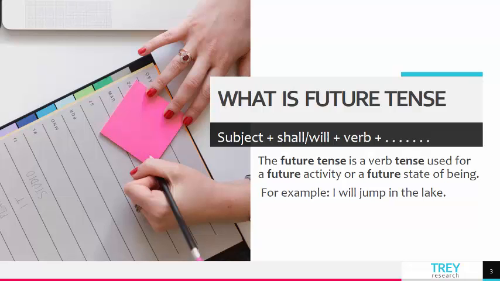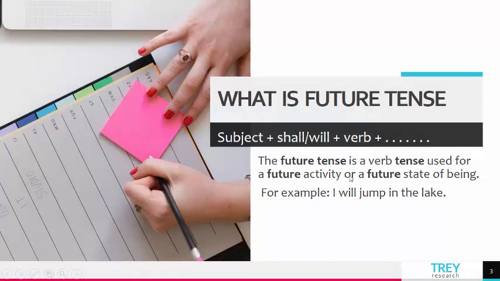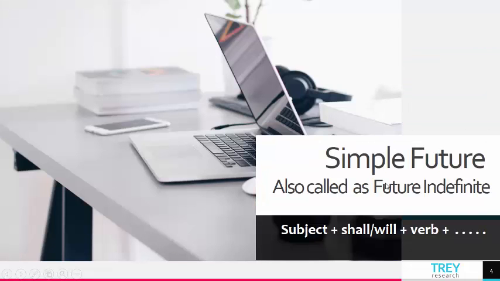The future tense is a verb tense used for future activity or a future state of being. For example, I will jump in the lake. Here, the future tense is subject plus shall or will, which is an auxiliary, plus verb, and with whatever you really want to put it.